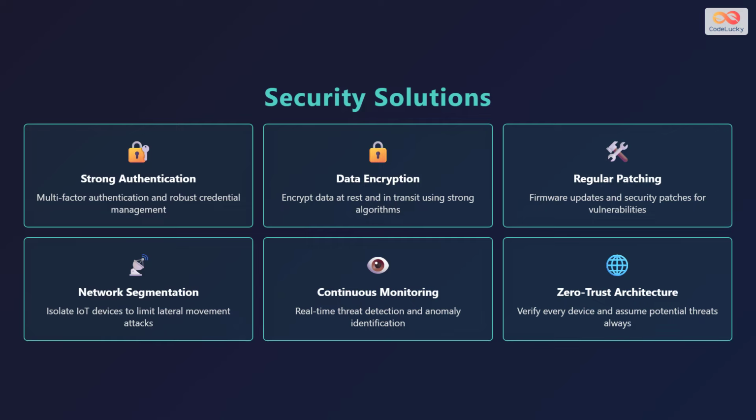Network segmentation isolates IoT devices from critical systems to limit damage if an attack occurs. Continuous monitoring uses real-time threat detection to identify suspicious activities and anomalies. Zero-trust architecture assumes that every device could be a threat and verifies all devices before allowing them access. Together, these solutions create a comprehensive security framework for protecting IoT systems.